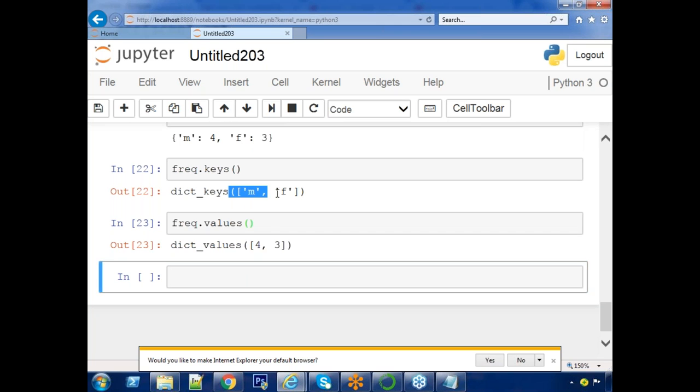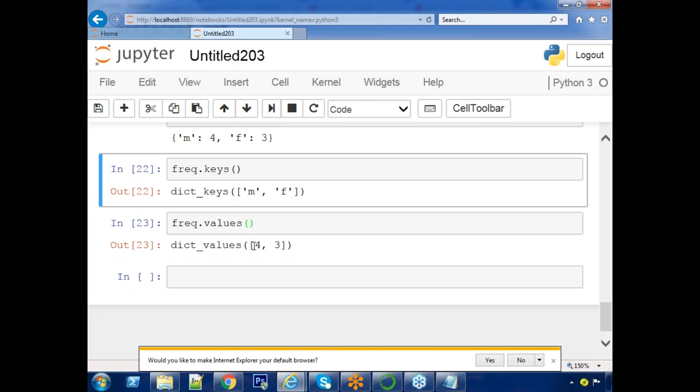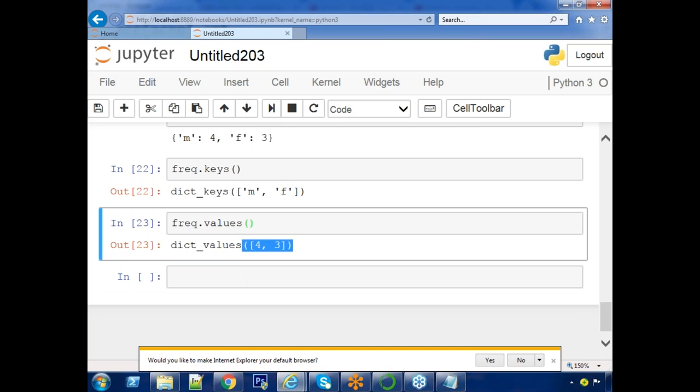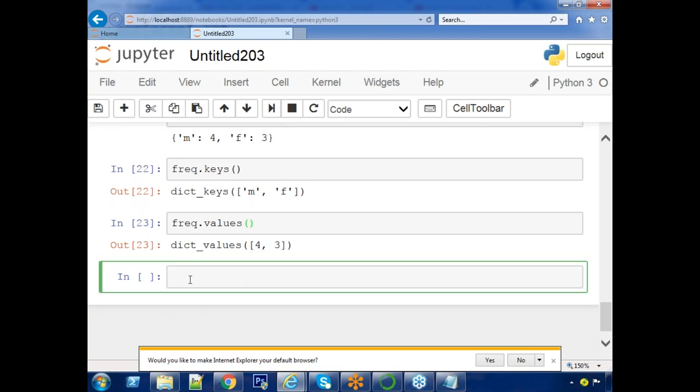If you treat this one as a list and this one as a list, I want to make it a list of tuples. Then list of zip of: first take the key set, dot keys of frequency, and the second set, dot values.